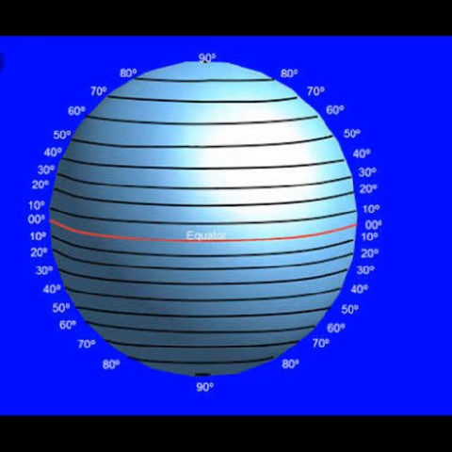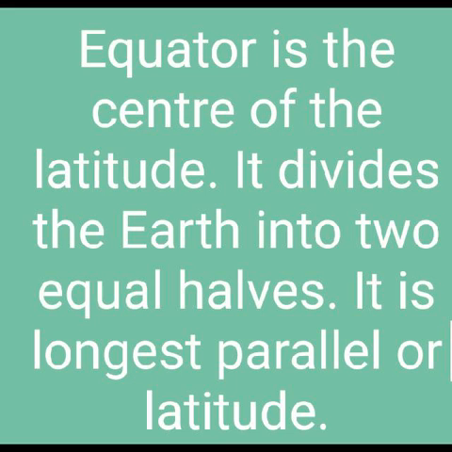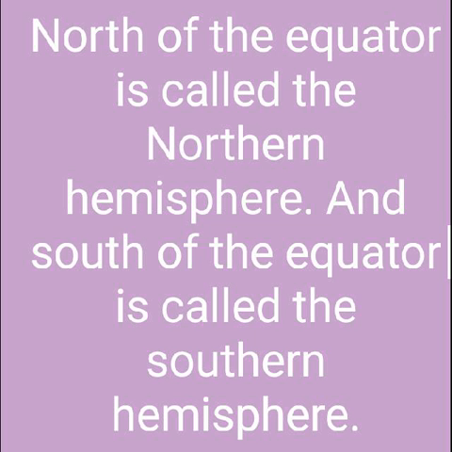What is this? This is a parallel. What is a parallel? Imaginary lines running from east to west are called parallels. The equator is the center of the latitudes. It divides the earth into two equal halves. It is the longest parallel or latitude. North of the equator is called the northern hemisphere and south of the equator is called the southern hemisphere.